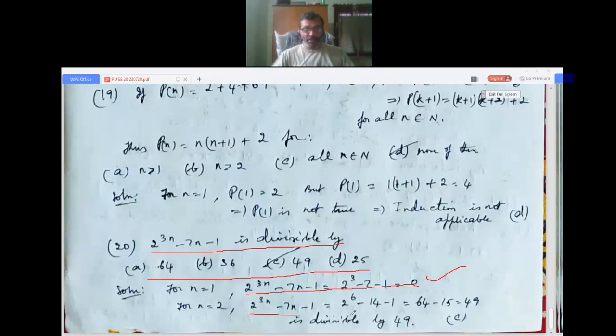2 power 3n minus 7n minus 1 when n equals 2: 2 power 6 minus 14 minus 1, that is 64 minus 15, which is 49. So it is divisible by 49. Since 0 means divisible by all the numbers, we can't get the correct answer from it. So we went for n equals 2, we got 49, and 49 is divisible by 49. So among the options, it is C.